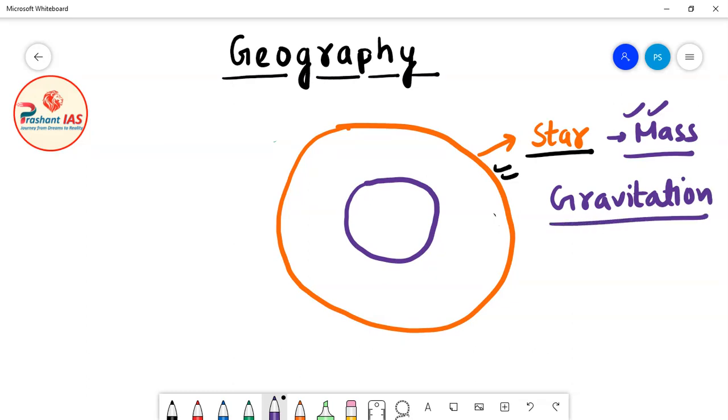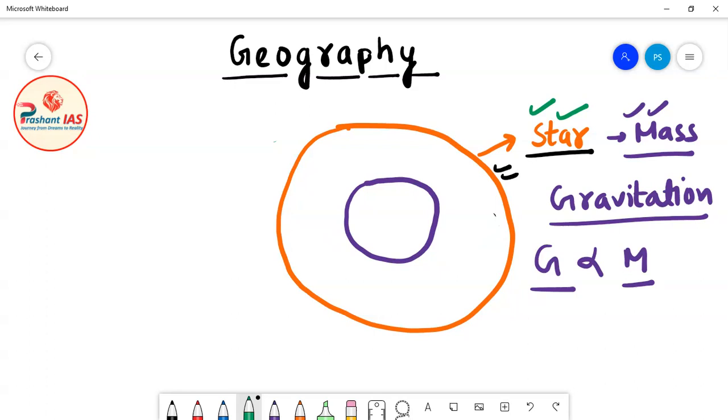And I have already told you that gravitational force is directly proportional to mass. The gravitational force of any object is directly proportional to the mass of that object. It means that if the mass of the object increases, the gravitational force of that object will also increase. And as we all know, the mass of the stars is very high, so the amount of gravitational force in the stars is also very high.